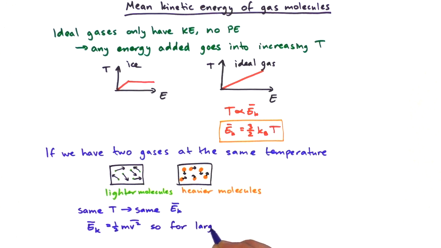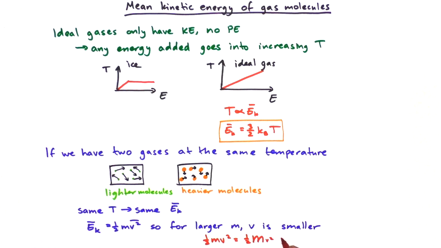So that means that for a larger value of mass, the velocity has to be smaller to give the same value of average kinetic energy. So we can also write this with symbols. We can say half mv squared with normal sized letters. If we want to show that the mass is getting bigger, we can just write the m a bit bigger.